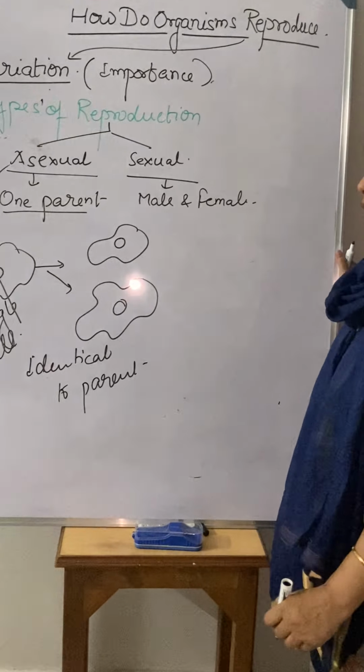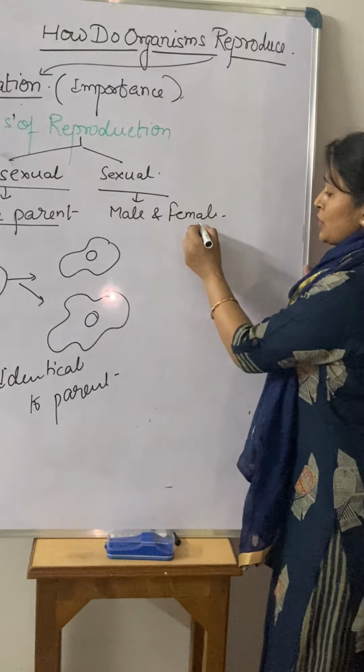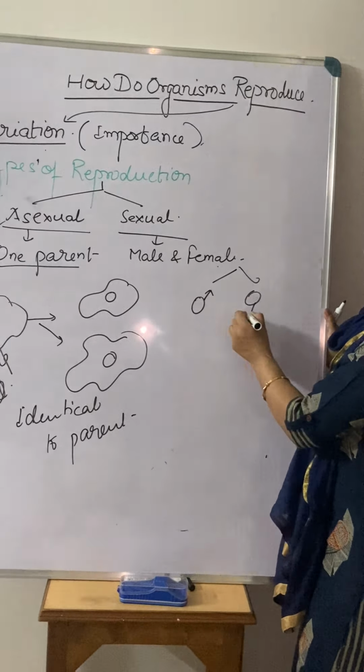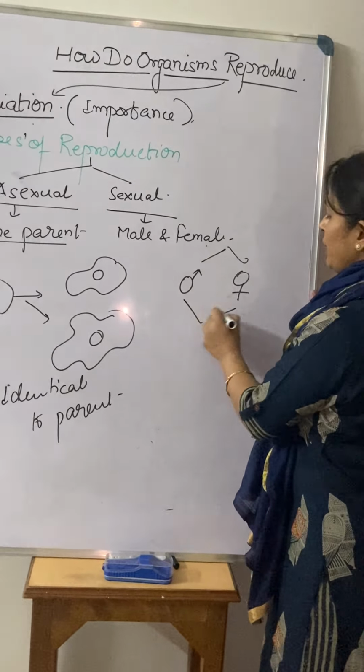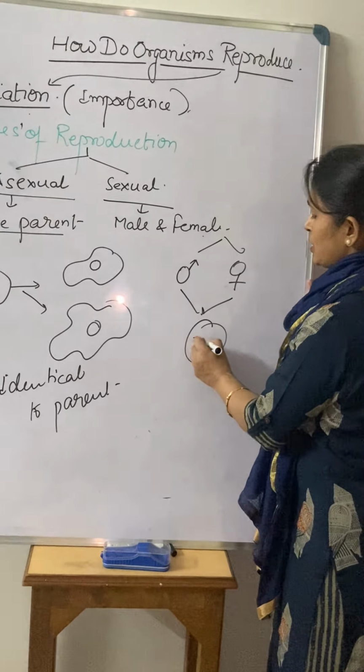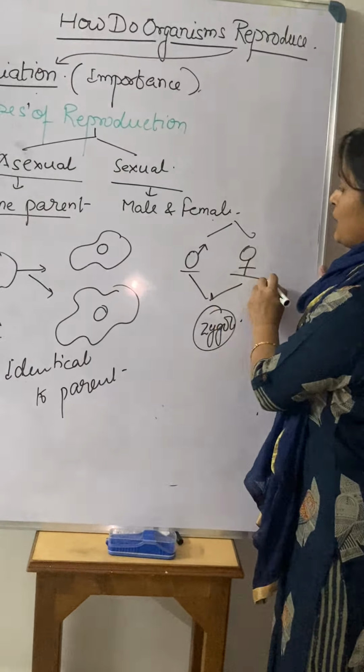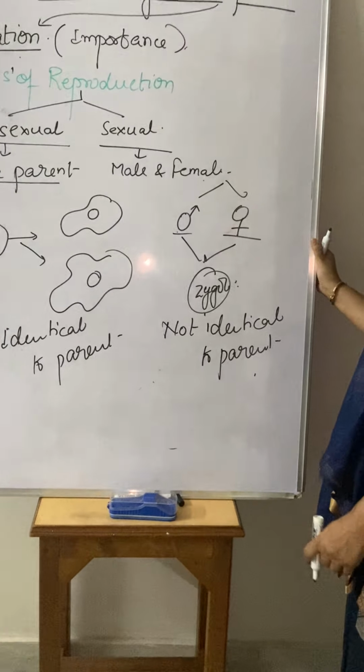right? Now when we talk about the sexual mode, there is a participation of male and female gametes, right? And when the male and female gametes fuse, there is a formation of a zygote, meaning two individuals are participating, two types of genome, or you can say two types of DNA, are participating. So that's why the progeny is not identical to the parent, right? So this is the difference between asexual and sexual mode.